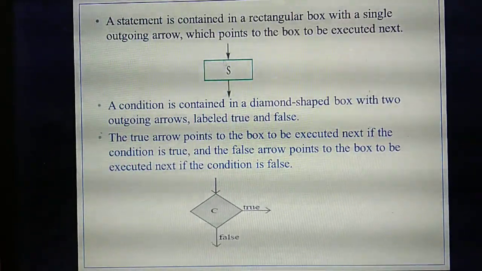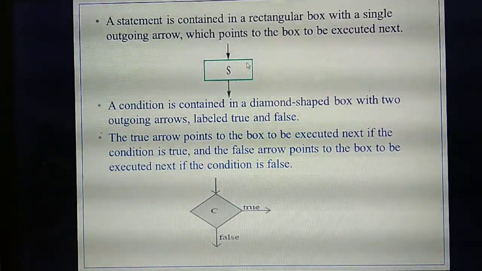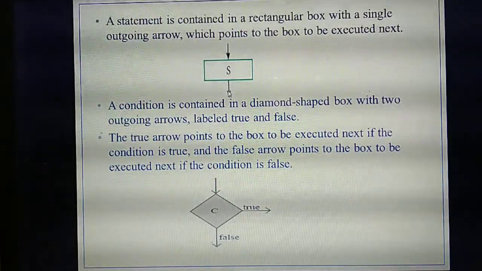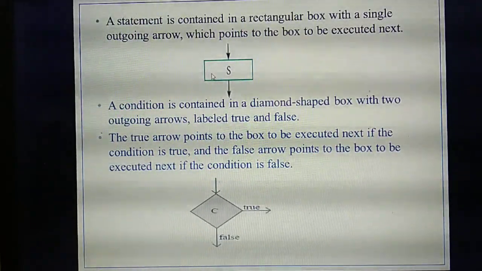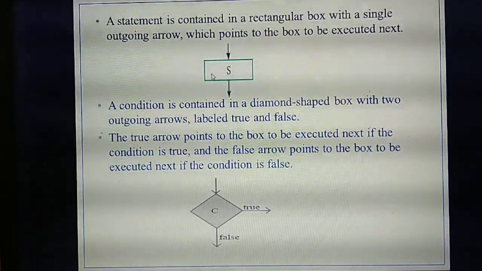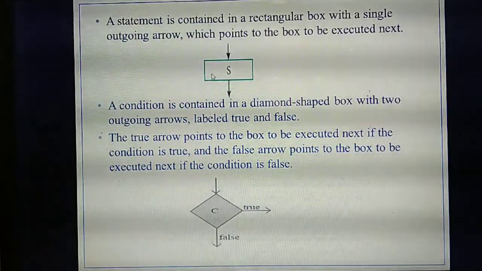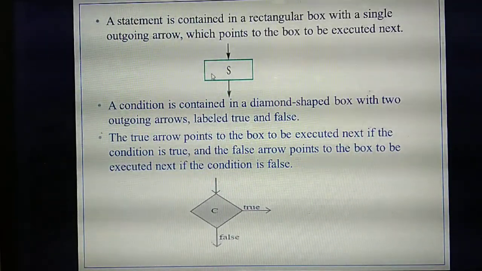What is the meaning of this? First this box executes, then the arrow goes to the next box, so the next box needs to be executed. What is the use of this arrow? It points to which box needs to be executed next. So what is the use of a rectangular box?